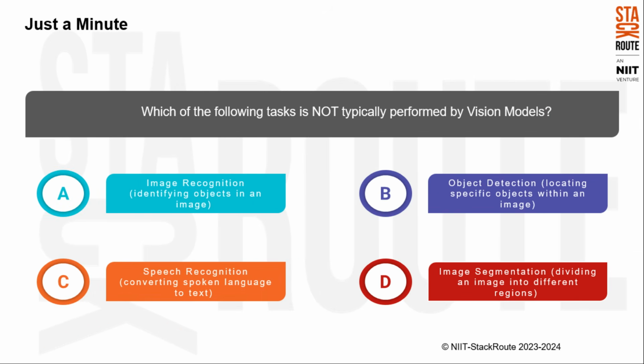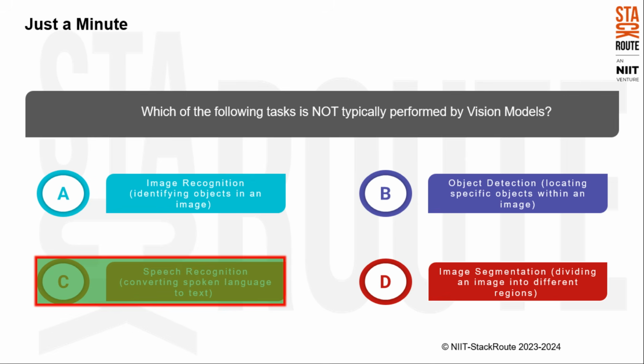Now, let's check your understanding based on the concepts covered in the video. First question is, which of the following tasks is not typically performed by vision models? You can hit the pause button and try answering it on your own. The correct answer is option C, speech recognition, converting spoken language to text.